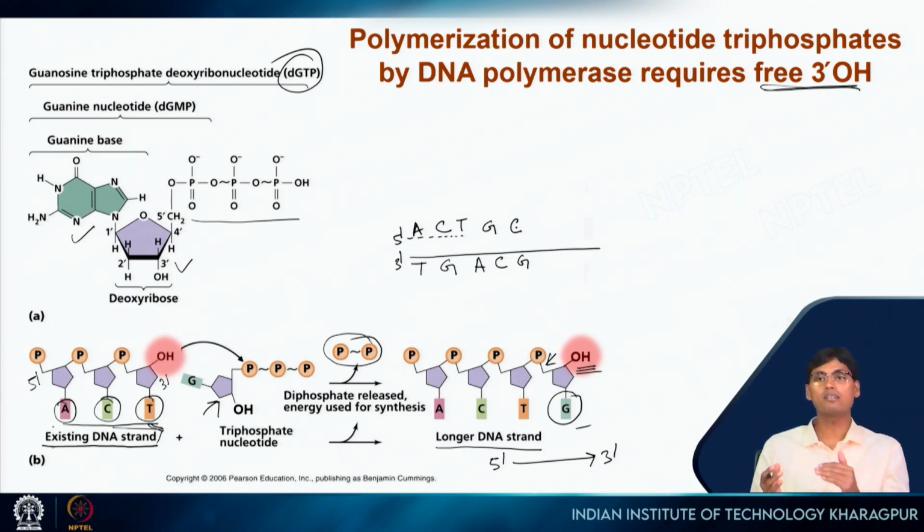But it is the template sequence that matters. Depending on the template sequence, the enzyme DNA polymerase will put the correct nucleotide. This is a very precise thing, so DNA polymerase has a very precise role here and will always put the correct nucleotide.